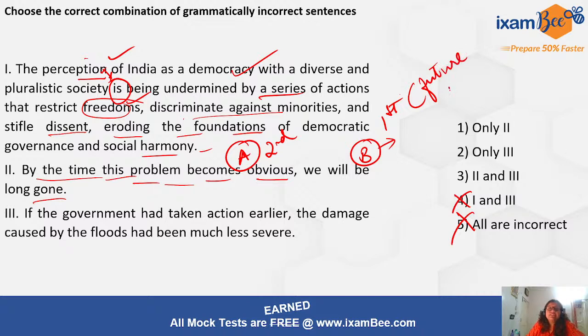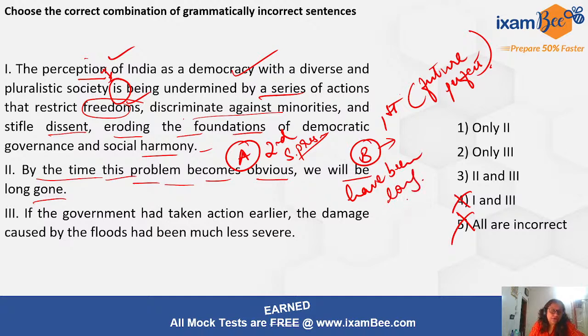Okay, it will take the form of future perfect tense, and the second one will take the form of your simple present tense. Okay, so it will say by the time this problem becomes obvious, we will have been long gone. Okay, we will have been long gone. Okay, this is the correct usage in this case. So yes, this contains the error.